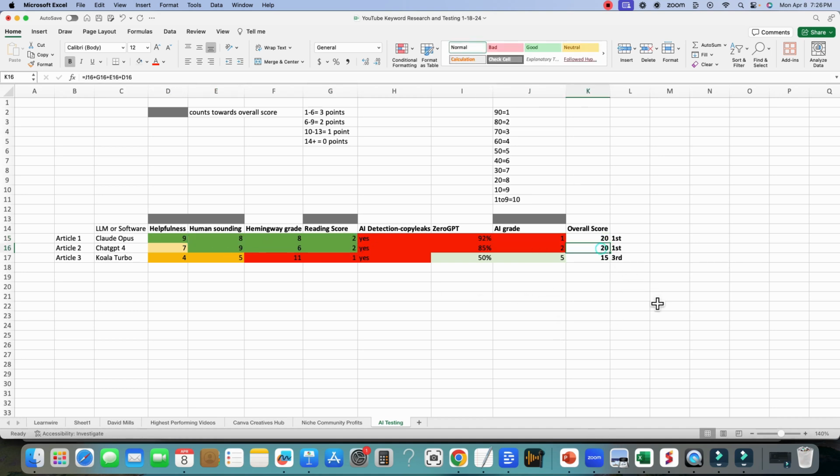Then we got 20 points for ChatGPT 4. And then we come over here and Koala right over here performed pretty poorly at just a 15 right there. It did perform the best right out of the gates with the AI content score right over here. But let's be honest, I had a lot of content with Koala ranking and Agility and a lot of the tools that I've used throughout the last few years, and they are all just wiped from planet Earth. None of my AI sites are ranking anymore.